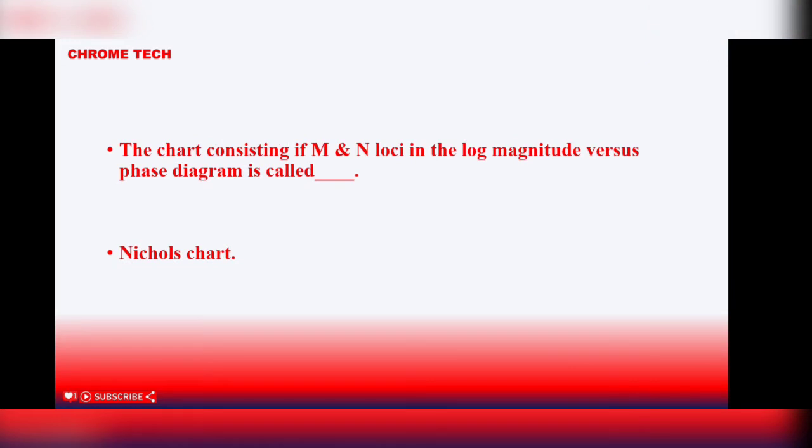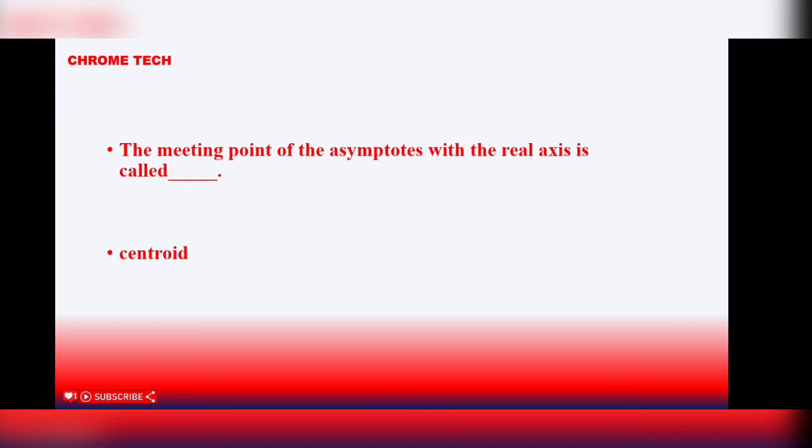Next question. The chart considering M and N loci in the log magnitude versus phase diagram is called Nichols chart. Next question. The meeting point of the asymptotes with the real axis is called centroid.